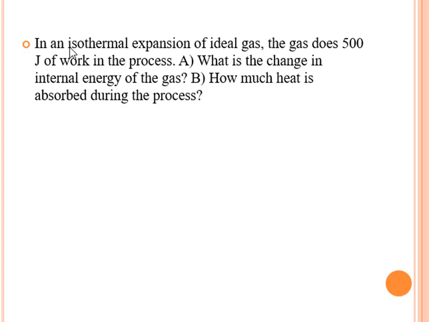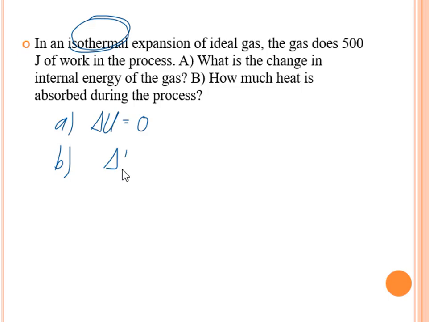If you are going to analyze this one, it's an isothermal expansion. So delta U is equal to 0. For isothermal, delta U is equal to 0, since there's no change in temperature. So that is for A. The change in internal energy of the gas is 0. How about letter B? How much heat is absorbed during the process?